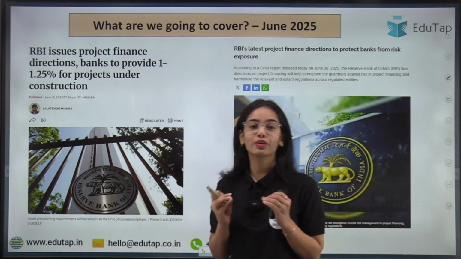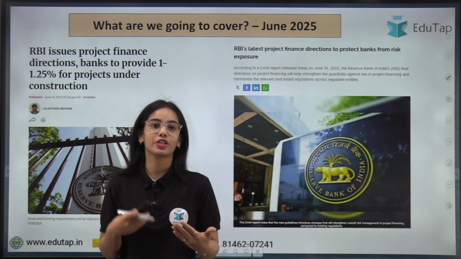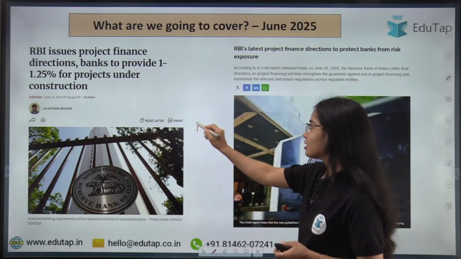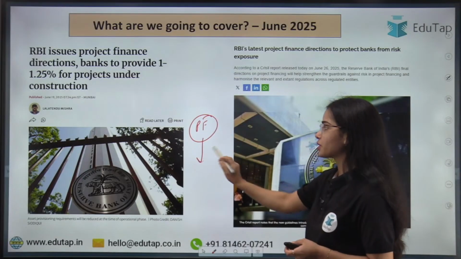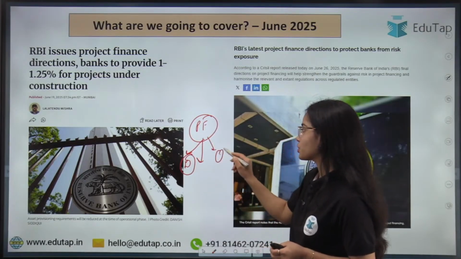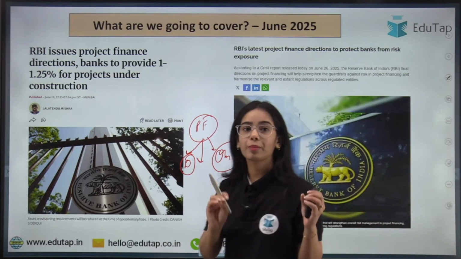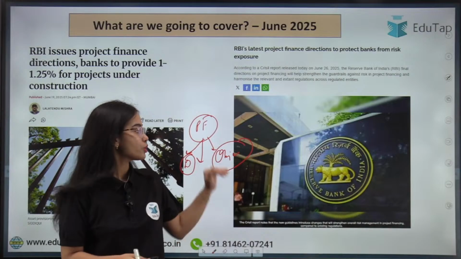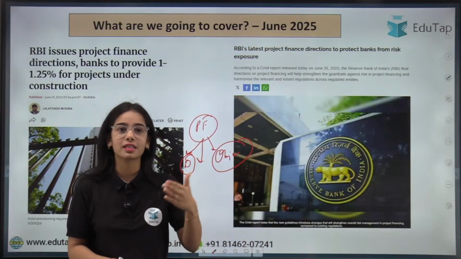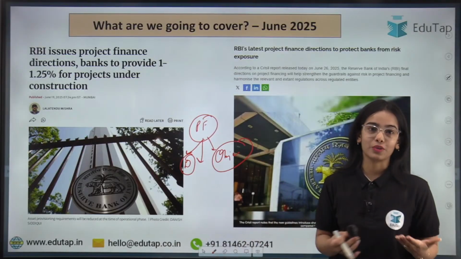So in today's session, we are going to discuss a very important set of directions that the Reserve Bank of India has released in its notification, in its press release, and this is also quite in the news, okay? The Reserve Bank of India has released the project finance directions that we are going to discuss in today's session. This is very important from your descriptive point of view as well as from the objective point of view in the examination, okay, for the RBI examination. The questions can come in phase 1 as well as phase 2 of the examination. So these directions become very, very important from the RBI perspective, and there are various data points that the RBI has notified in these directions. That is what we are going to discuss in today's session, okay?